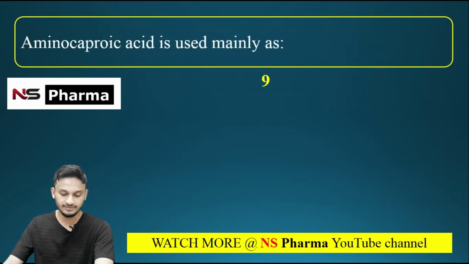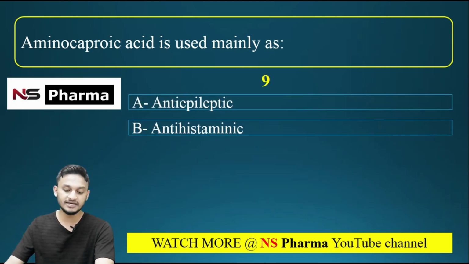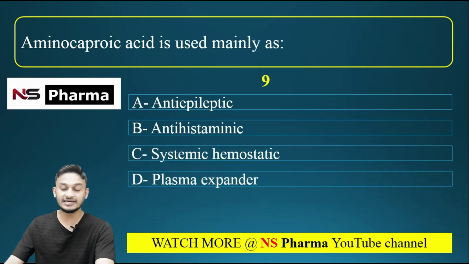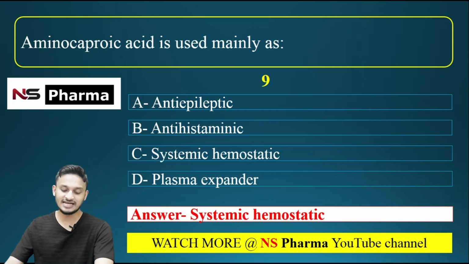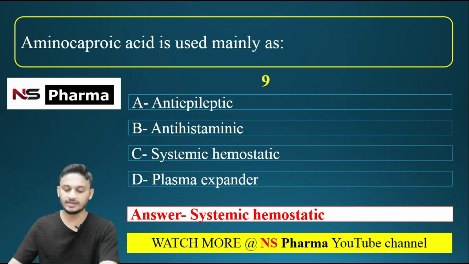Next question, question number 9. Aminocaproic acid is used mainly as. Options are A, antileptic, option B antihistaminic, option C systemic hemostatic, option D plasma expander. What is the use of aminocaproic acid? Aminocaproic acid is a systemic hemostatic. That is, option C is the correct answer. It is used to control bleeding.